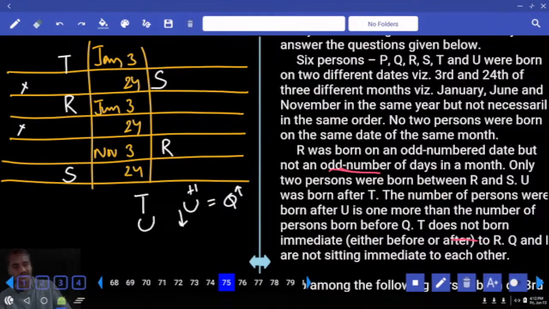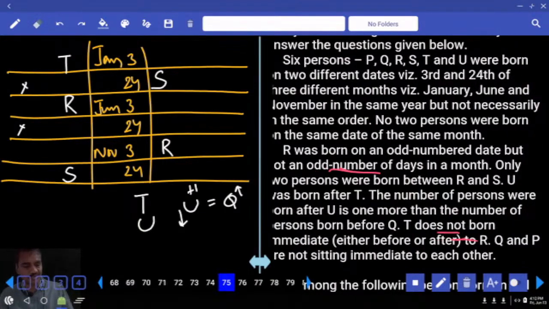P are not sitting immediately next to each other. Q and P are not adjacent to each other. As Q and P are not adjacent to each other, then where should this Q be? Now 3 persons were there. Then can we have Q at this place? I'm talking about a possibility. Then if Q is here, how many persons are before Q? 1. After U, how many? 2. After U, 2 means 2. Then who is the person left? P is the person left. Done?